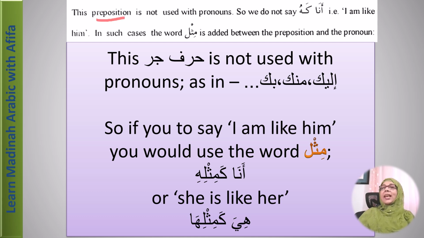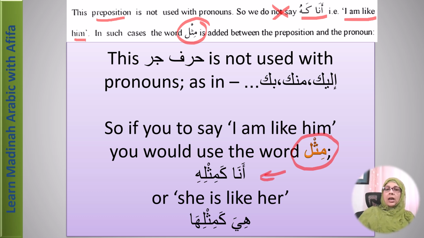The preposition ka, to mean like, is not attached to pronouns like here. So you cannot say ana kahu. This is wrong. So if you want to say I am like him, you would add the word mithal in between. Okay, so let's take a look at how the word mithal is added right here.